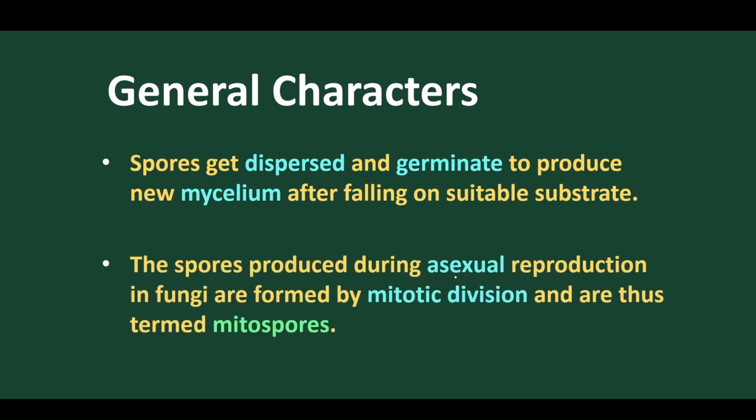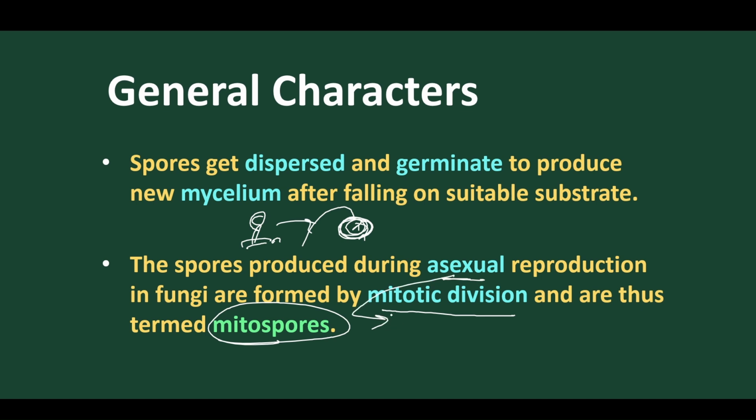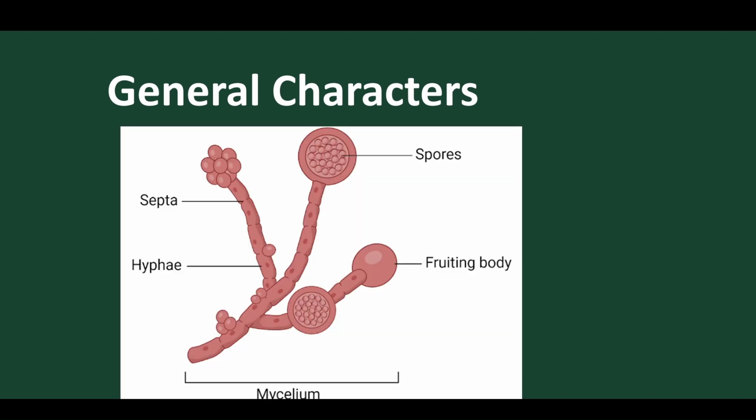This happens by mitotic division, because the plant body itself is haploid. So the spore is also haploid, and definitely mitosis takes place. Therefore they are called mitospores, produced by asexual reproduction through mitotic division.